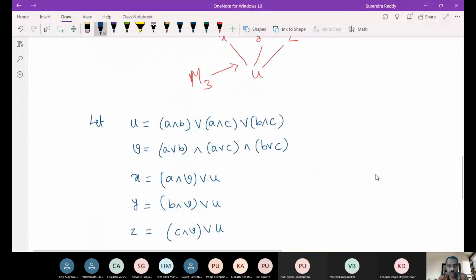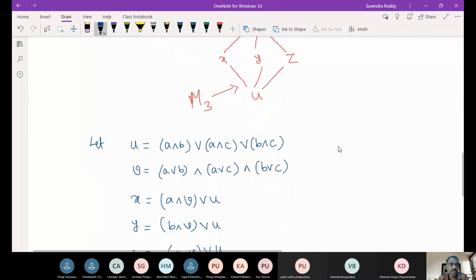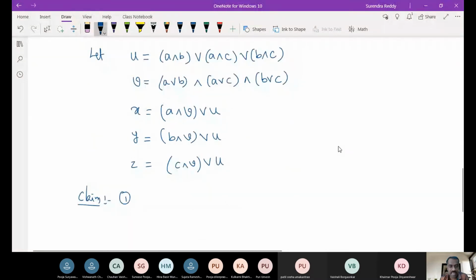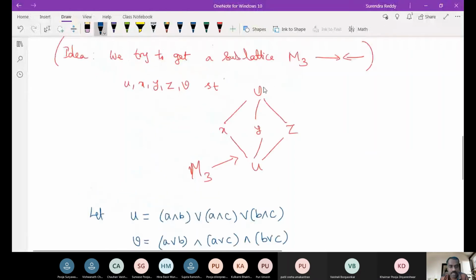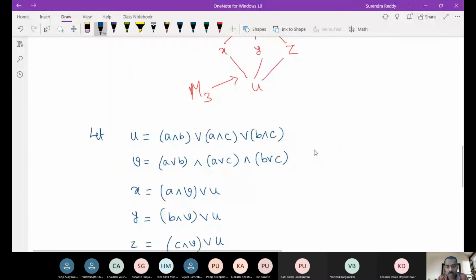We want to show that X, Y, Z is strictly between U and V. So first we will show that U is strictly less than V. And second, we will show that X, Y, Z are strictly between U and V. And third, we show that, see this picture you try to remember, okay?